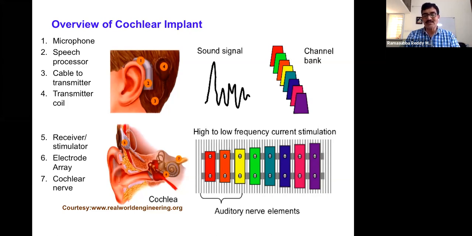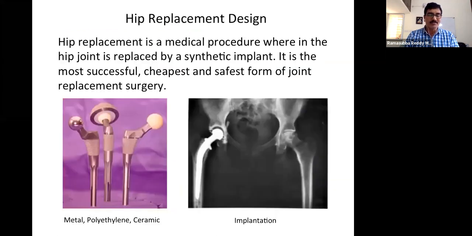So I think this itself is an area where one can delve in and try to get some advancement. And the other one is hip replacement design.